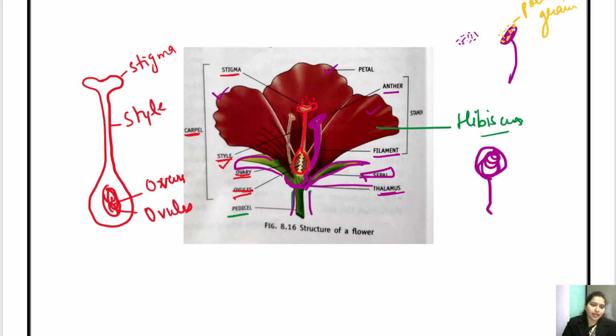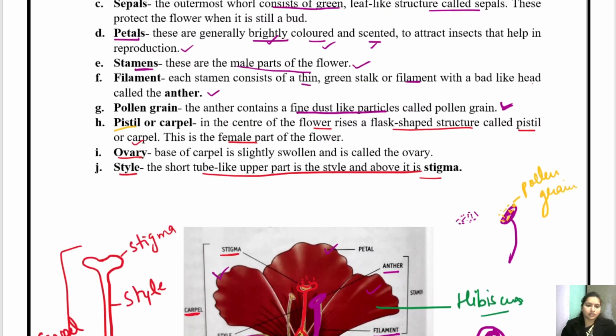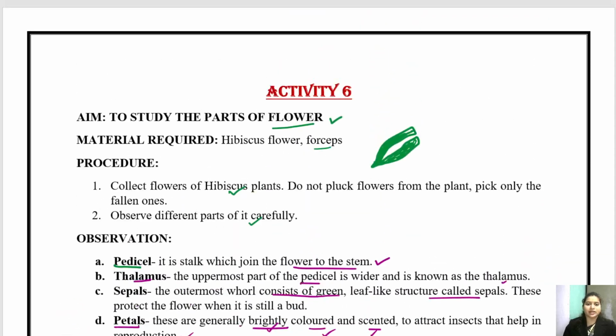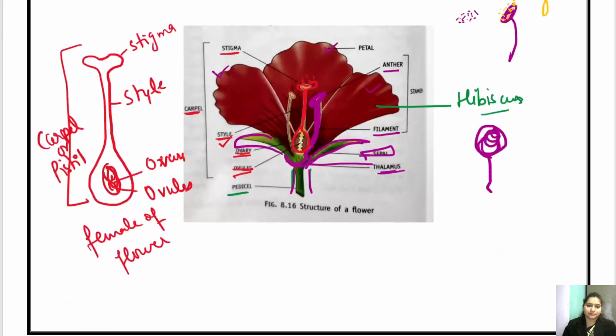All right, and this complete part is known as carpel, or it is also called pistil, okay, which is the female part of the flower. Okay, clear? So this, children, you will again draw in the activity notebook and you will write all these things there. Okay.